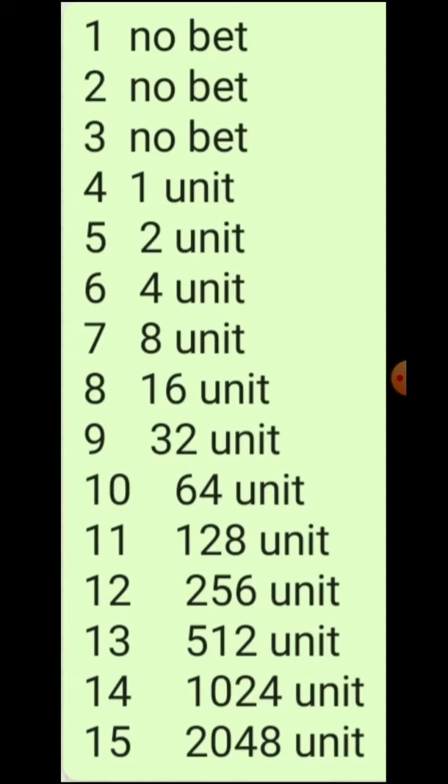But in this technique we should have at least double the amount of the maximum bet on the roulette. Like if the maximum limit of the roulette is 10,000 rupees, then you should have at least 10,000 rupees. So what we will do: on the fourth we place 1 unit, on the fifth we place 2 units, on the sixth time we place 4 units, on the seventh we place 8 chips, on the eighth we place 16 chips, and so on we will go on.